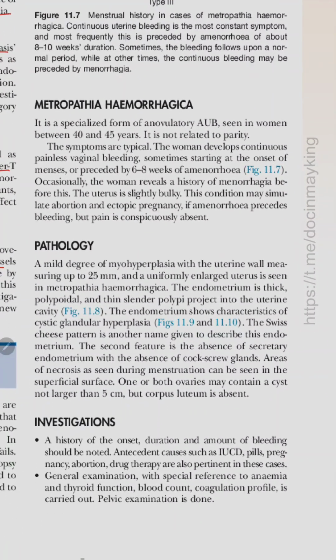Metropathia hemorrhagica. It is a specialized form of anovulatory AUB seen in women between 40 to 45 years of age. It is not related to parity. The symptoms are typical. The woman develops continuous painless vaginal bleeding, sometimes starting at the onset of menses or preceded by 6 to 8 weeks of amenorrhea.